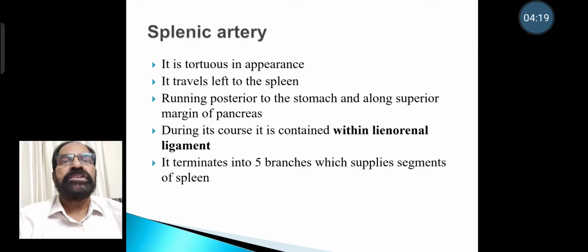Splenic artery, it is tortuous in appearance and course. It travels left to the spleen, running posterior to the stomach and along the superior margin of pancreas. During its course, it is contained within the lienorenal ligament. It terminates into 5 branches which supply the segments of the spleen.